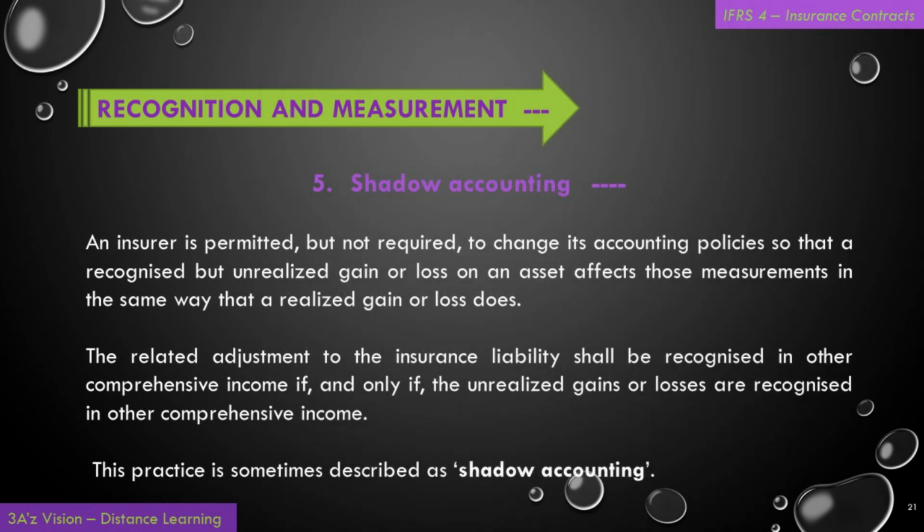An insurer is permitted but not required to change its accounting policies so that a recognized but unrealized gain or loss on an asset affects those measurements in the same way that a realized gain or loss does. The related adjustment to the insurance liability shall be recognized in other comprehensive income if and only if the unrealized gains or losses are recognized in other comprehensive income. This practice is sometimes described as shadow accounting.